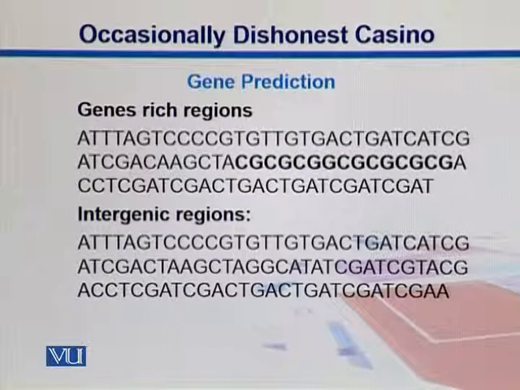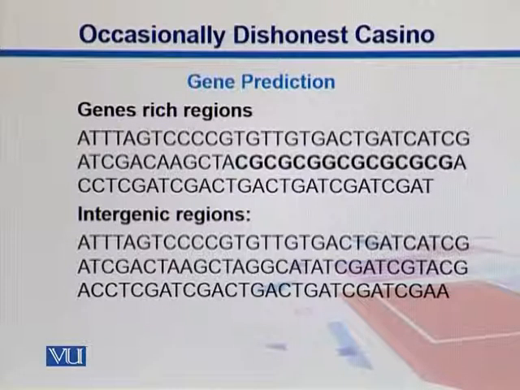So let's see how this fair and loaded dice example is comparable to gene finding situations. If we look into the gene rich regions, we see that there are some nucleotides which are present more frequently.